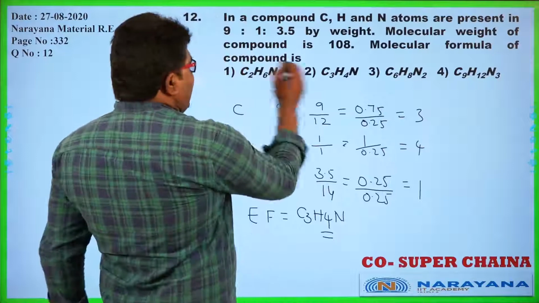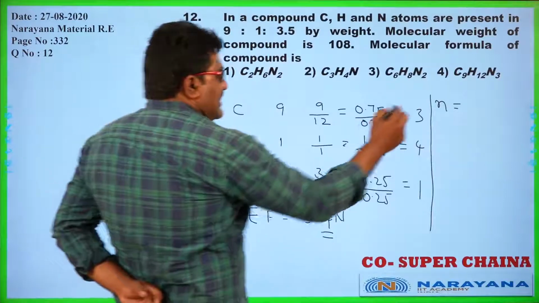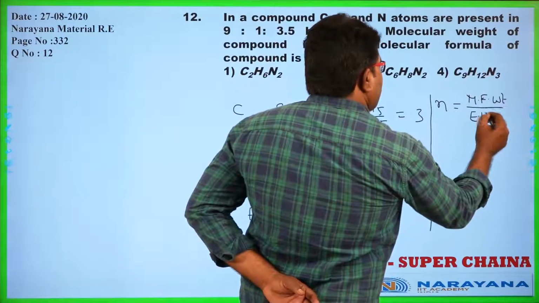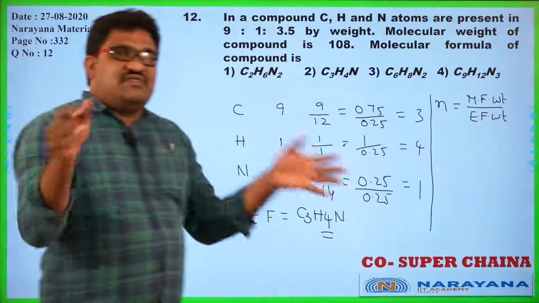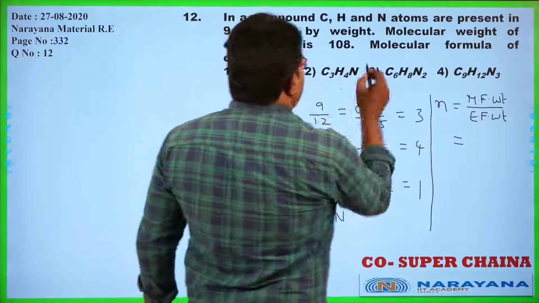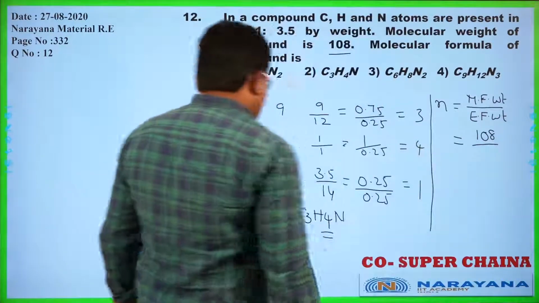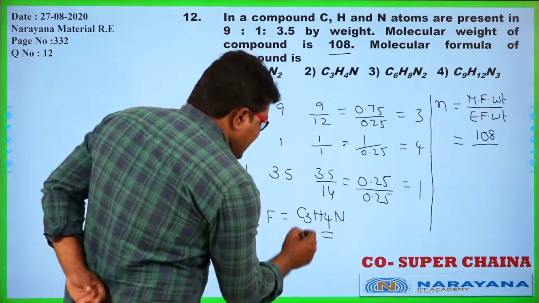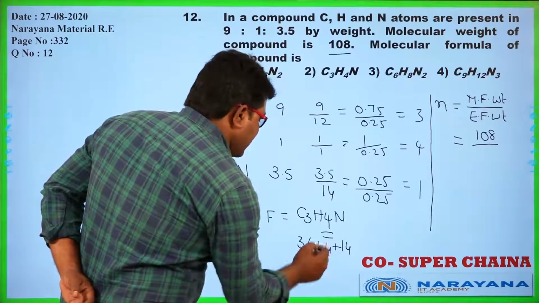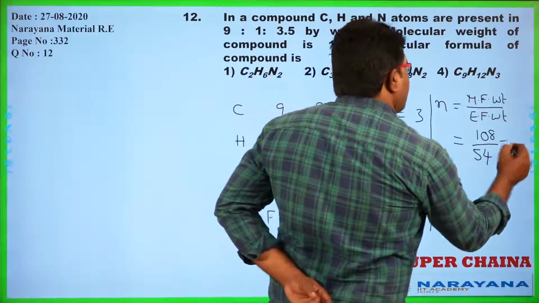Now the molecular weight of the compound. Similarly, the number of units is the molecular weight divided by the empirical formula weight, which gives the number of empirical units present in the compound. The molecular weight is already given as 108. So 108 divided by the empirical formula weight: 3 into 12, 36, plus 4, plus 14, that is 54. So 108 by 54 gives 2.